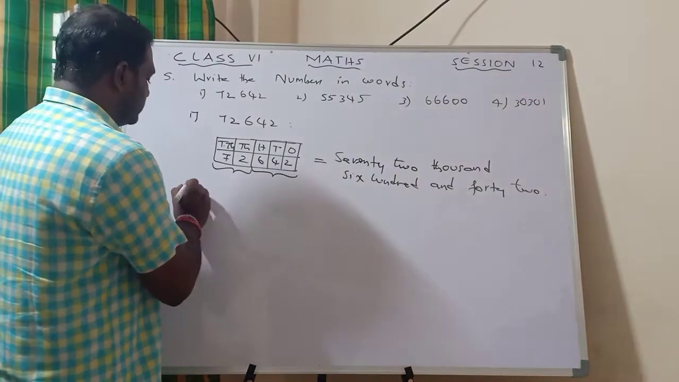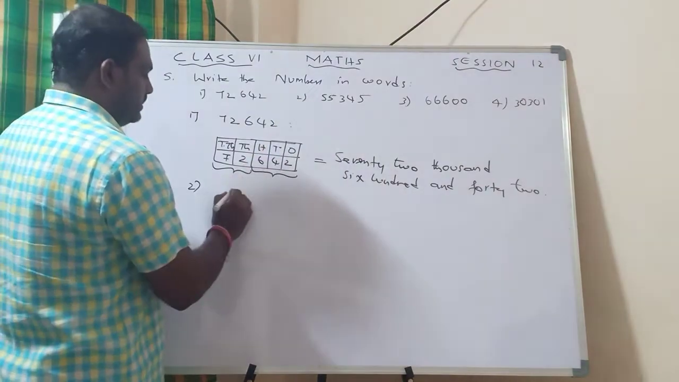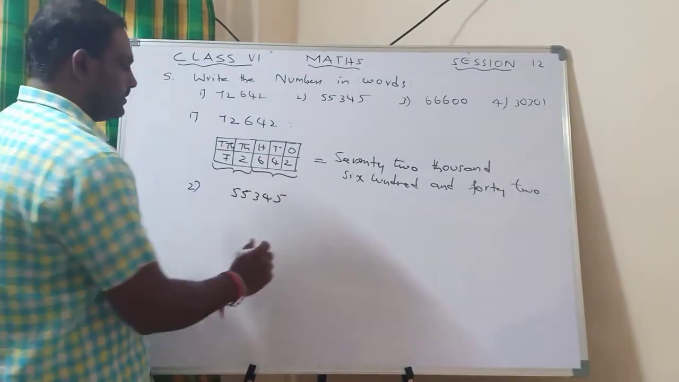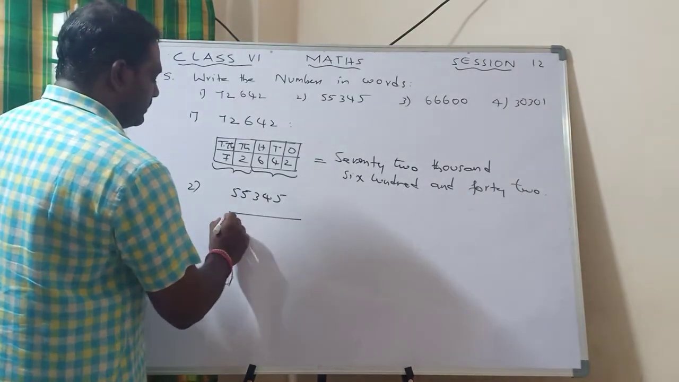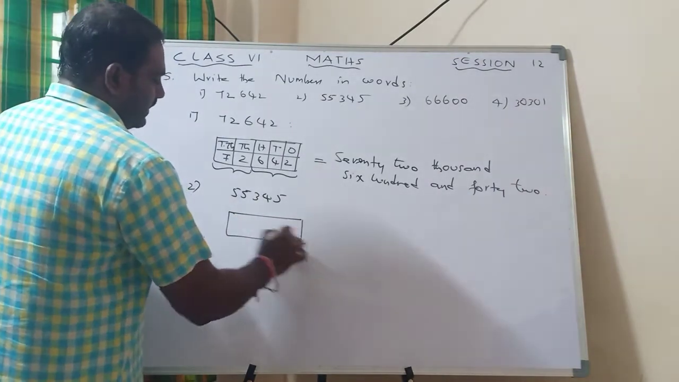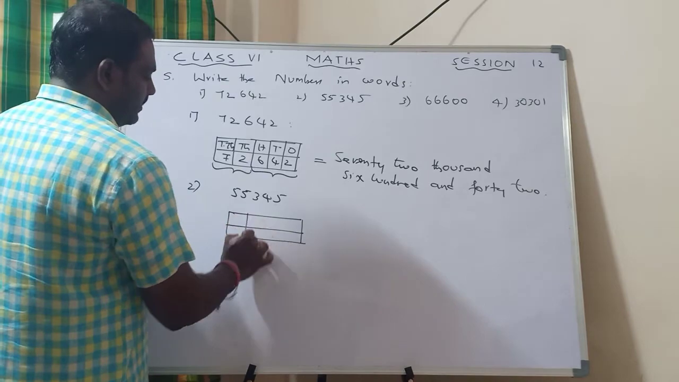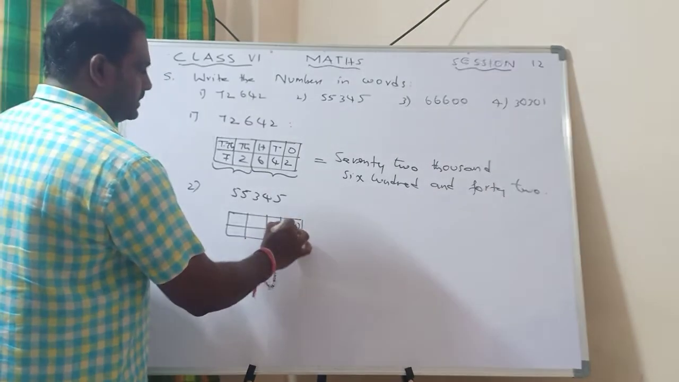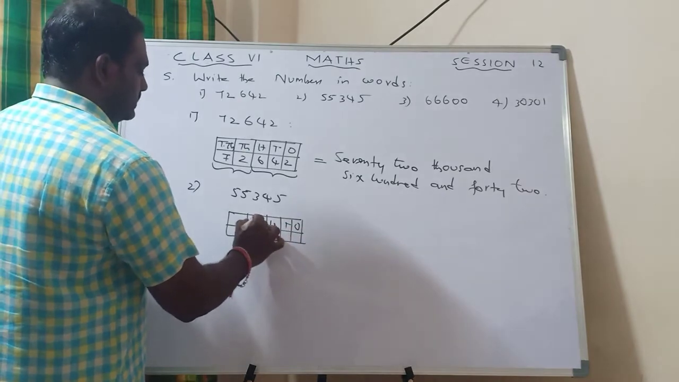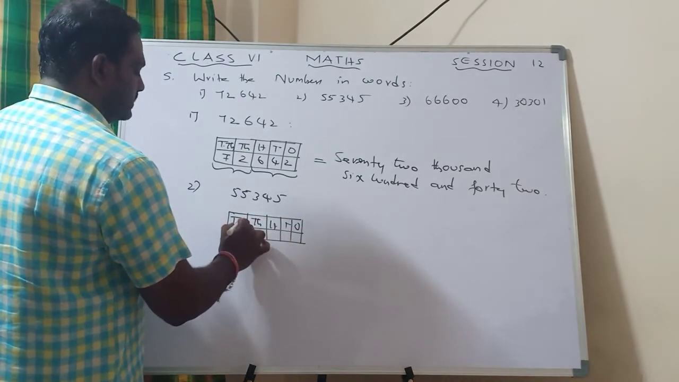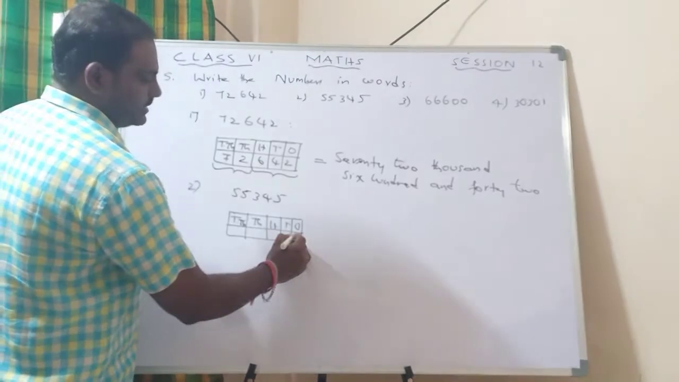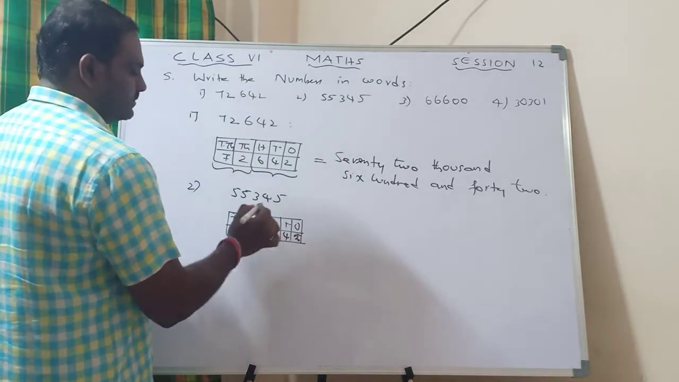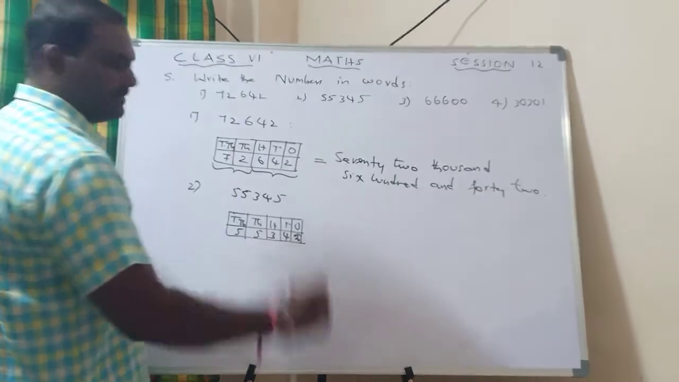Next, second question: 55,345. How to write this one? Same. How many digits are there? 5 digits. Take 5 boxes. Then place ones, tens, hundreds, thousands, and 10,000s. Then after this, place the numbers: 5, then 4, then 3, 5, 5.